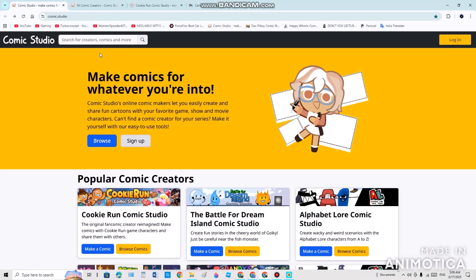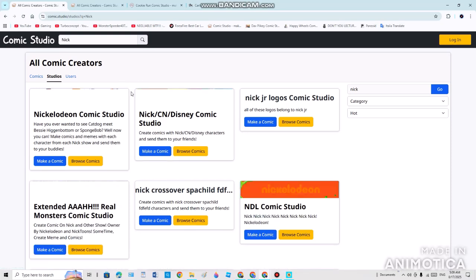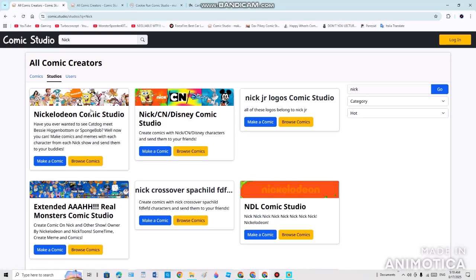But nothing right over here is actually probably for one thing. It actually exists in Comic Studio. As we're going to be seeing Nickelodeon for this, the Nickelodeon Comic Studio should be appearing any moment. So this is Nickelodeon Comic Studio right over here, and some kind of crossovers anywhere that we're going to look around.